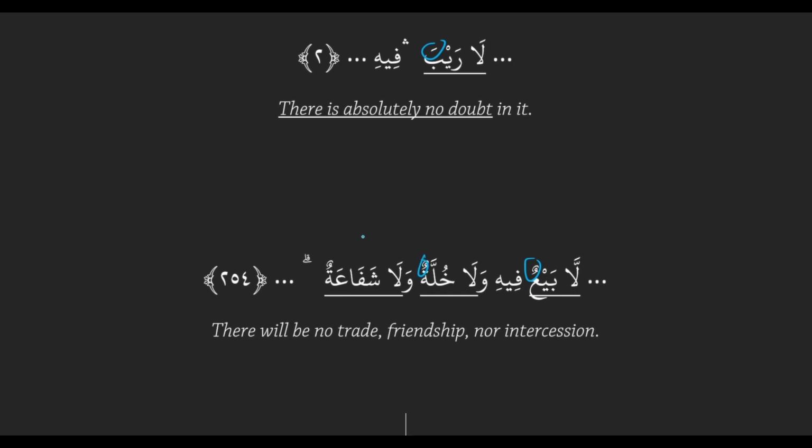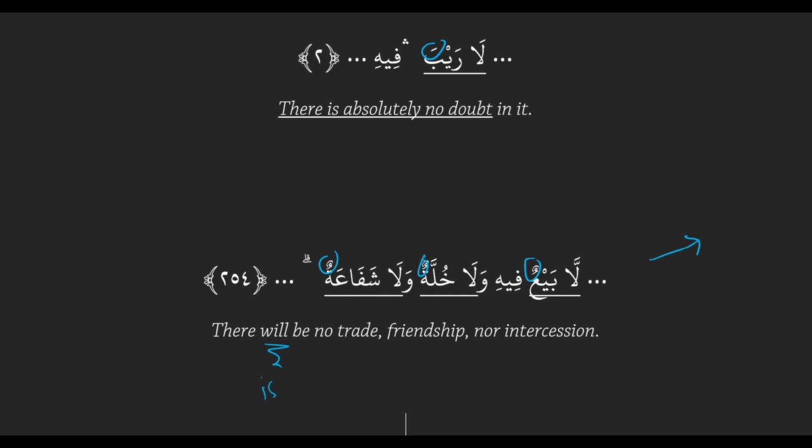And then we said la followed by a noun with an un label is just normal negation. So here we have la bay'un fihi wala khullatun wala shafa'atun. We translate it as there will be instead of there is because it's talking about Judgment Day, just to naturalize it, but it normally translates as there is. So we could say there is no trade, no friendship, or no intercession in it. And since we're talking about Judgment Day, there will be no trade, no friendship, no intercession.